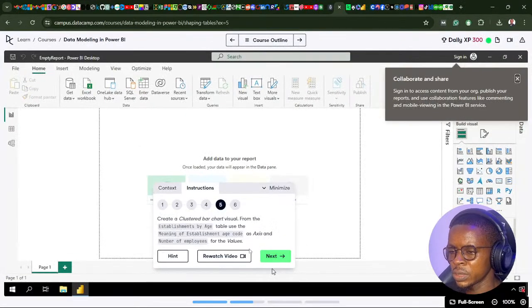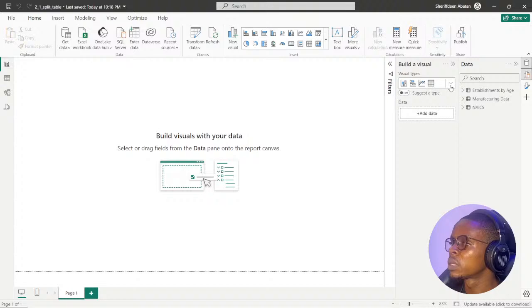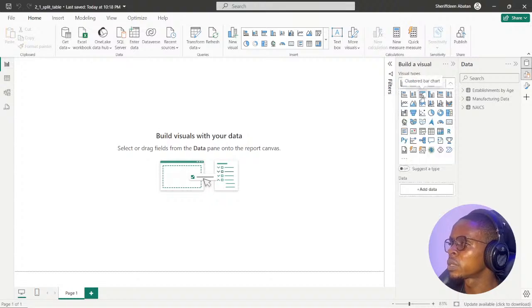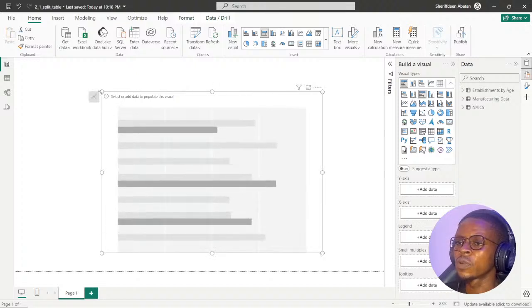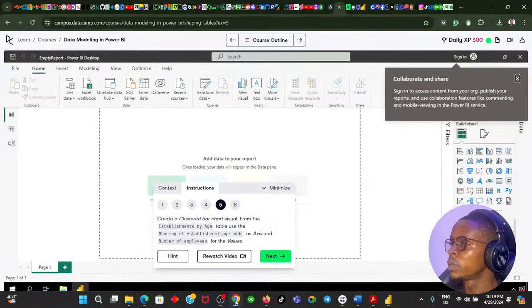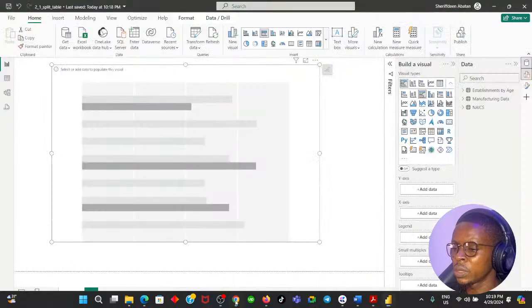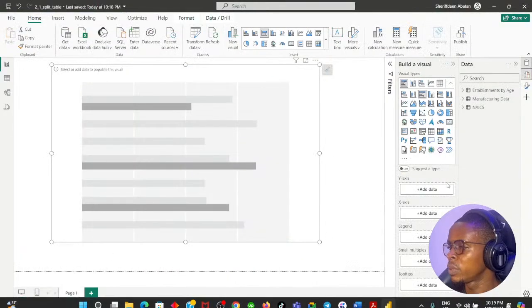The next instruction now says create a clustered bar chart visual from the establishment by age table. Use the meaning of establishment by age code on the axis and number of employees on the values. So let's begin with a clustered bar chart. This is it here. We want to use the columns from the establishment by age table: meaning of establishment by age code as the axis and number of employees as the value.